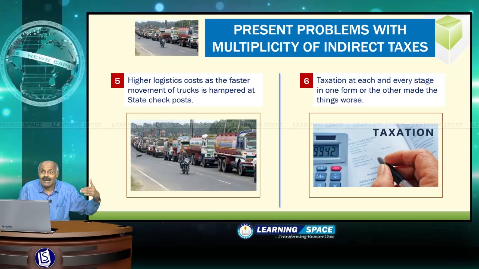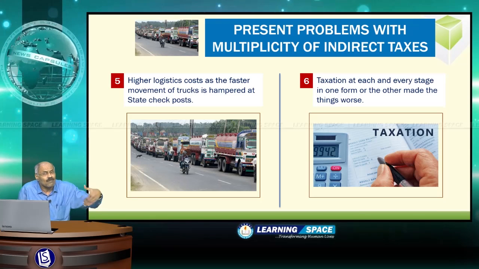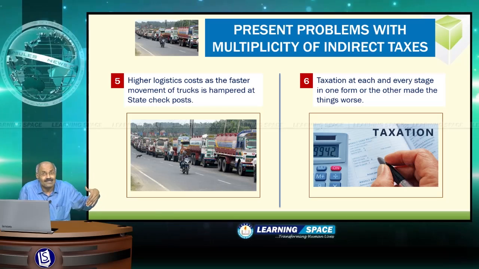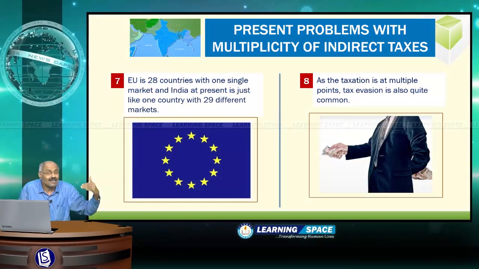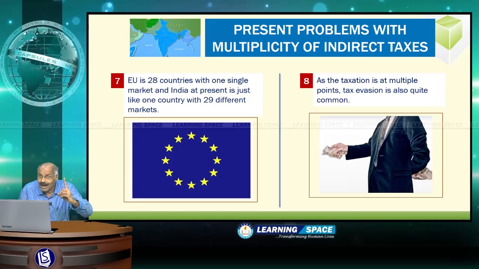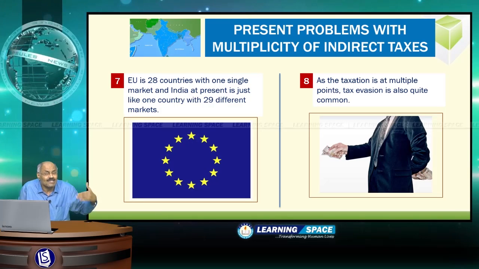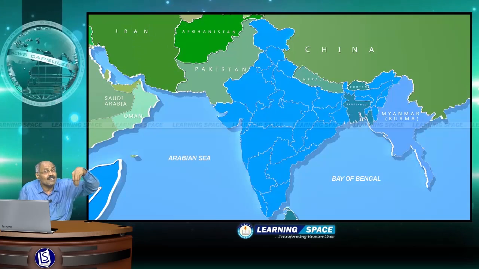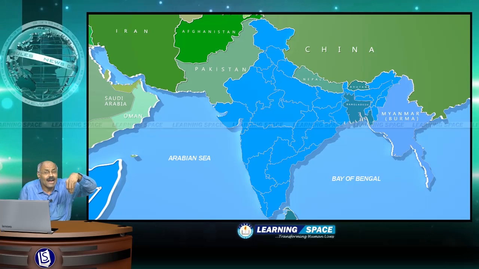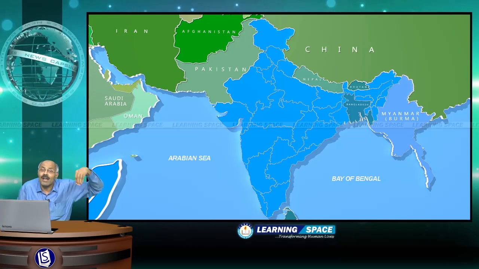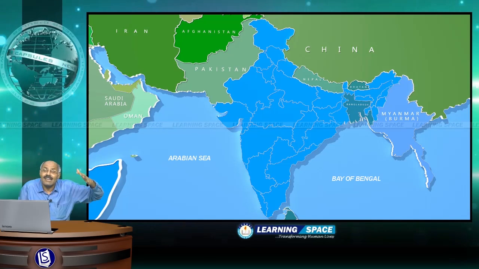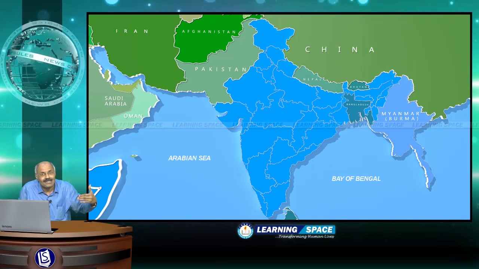and taxation at each and every stage in one form or the other is making things worse. The European Union is 28 countries with one single market, but India at present looks like one country with 29 different markets. There are 29 states in the country, and India looks like one country with 29 markets as far as the indirect taxes are concerned.